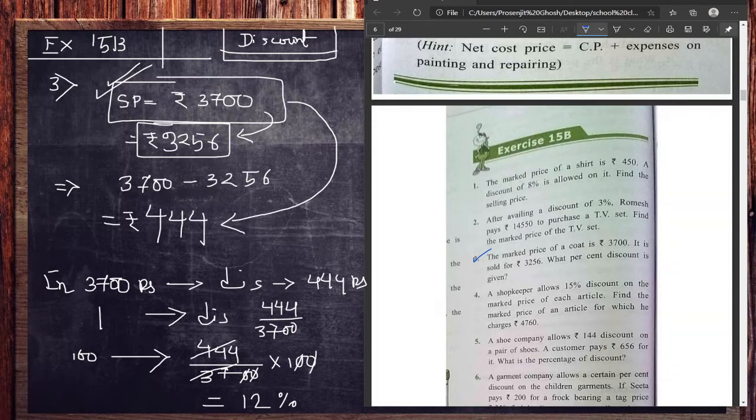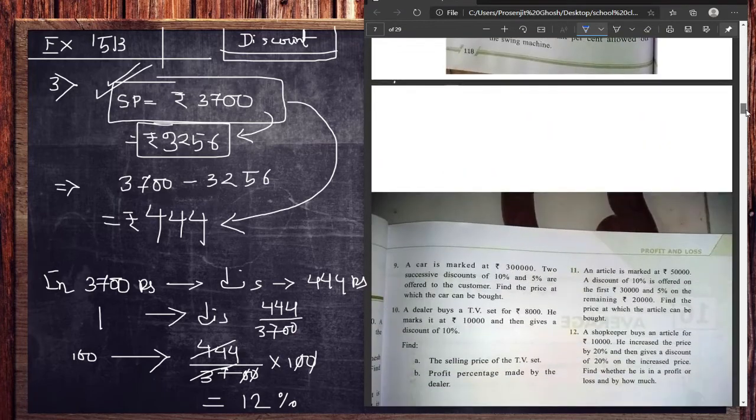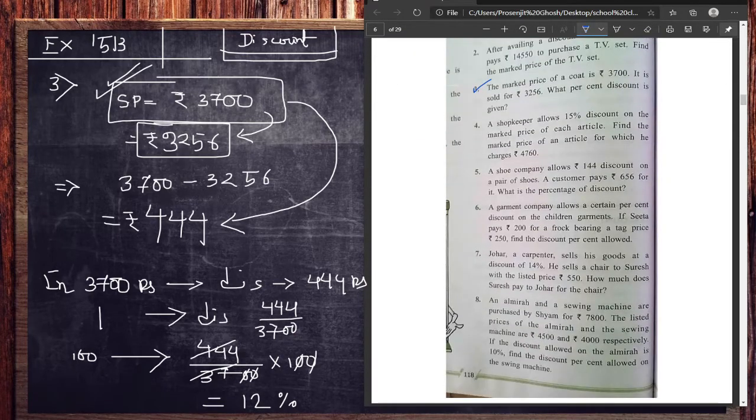Now moving to the next one. That is number 7. Okay. So in number 7, as you can see, Johar, a carpenter, sell his goods. Okay, no issue with that. Now, his goods at discount 14%. See, this is 14% of discount. He sells a chair to Suresh with listed price 550. Okay, how much does Suresh pay to Johar for this chair? Okay, very easy one. Just think it very simply. What will happen over here?